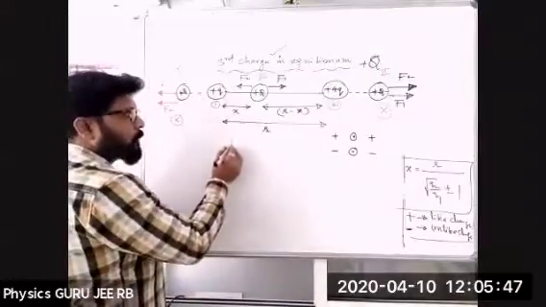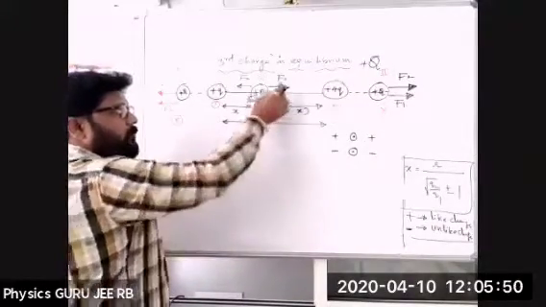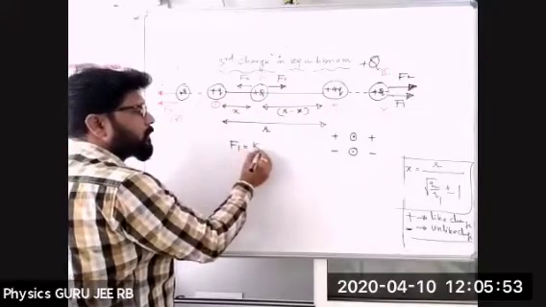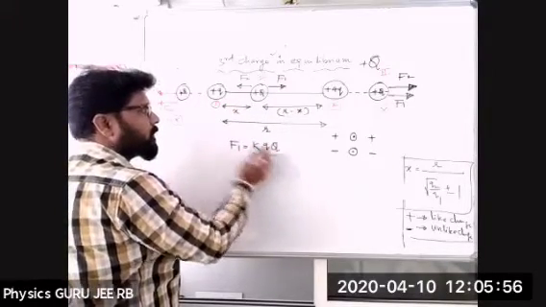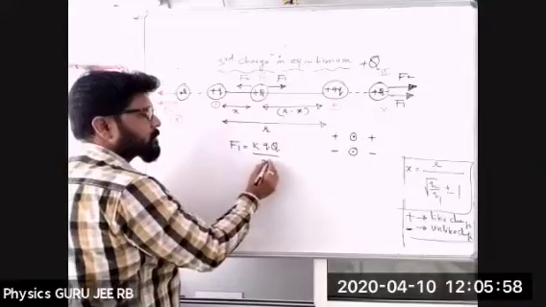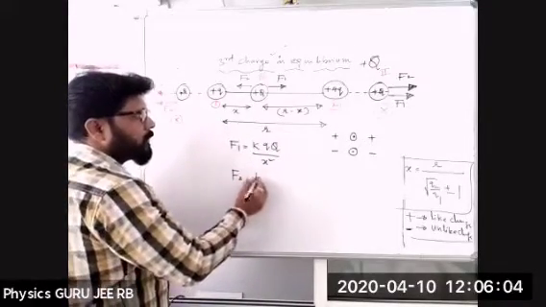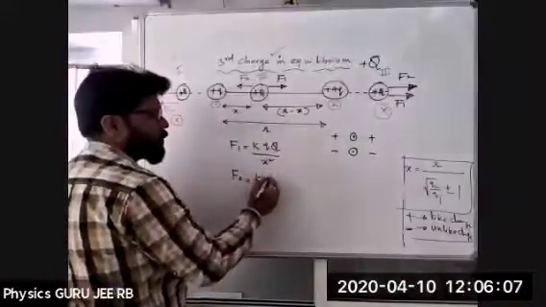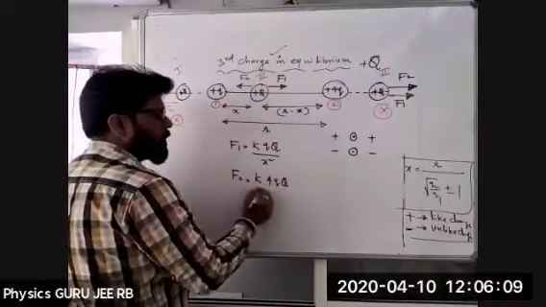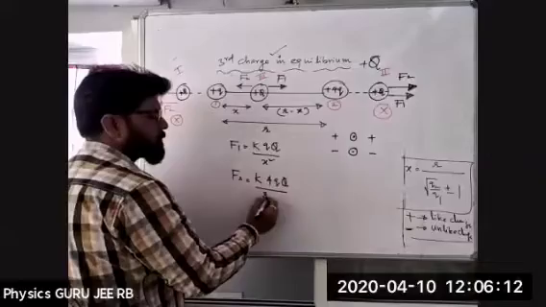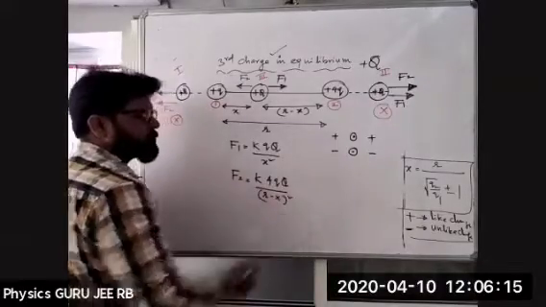Now what will we do? F1 we will write first. F1 is the force between k into q, capital Q divided by how much distance it is? x square. Next, F2 is equal to k into 4q and q divided by r minus x whole square.